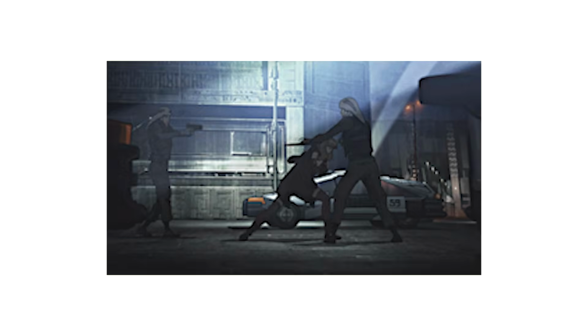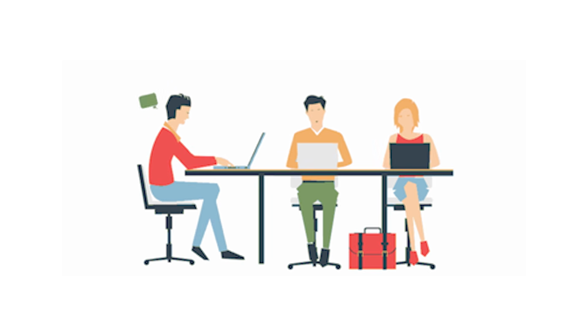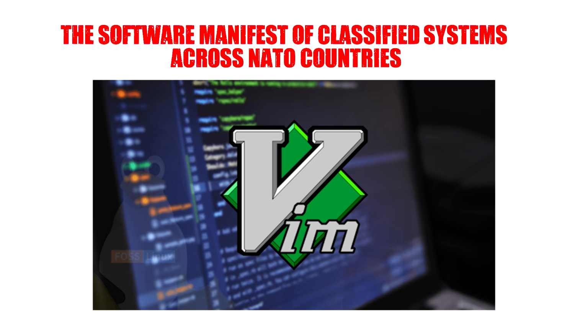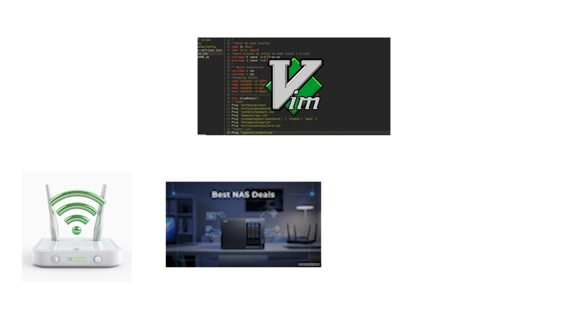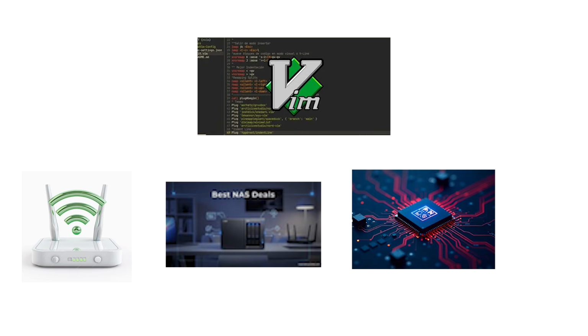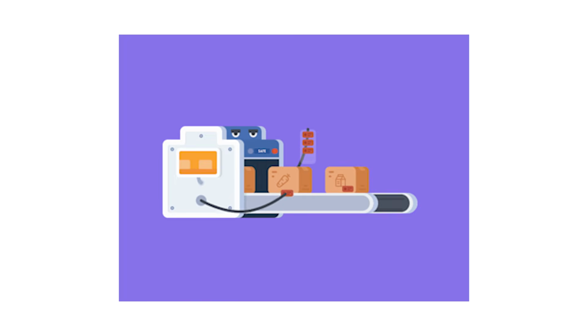Government systems, defense contractors, intelligence agencies. Vim is in the software manifest of classified systems across NATO countries. And it's not just desktops and servers. Vim variants ship in routers, NAS devices, embedded systems. It's everywhere. But here's the real nightmare scenario. Supply chain attacks.